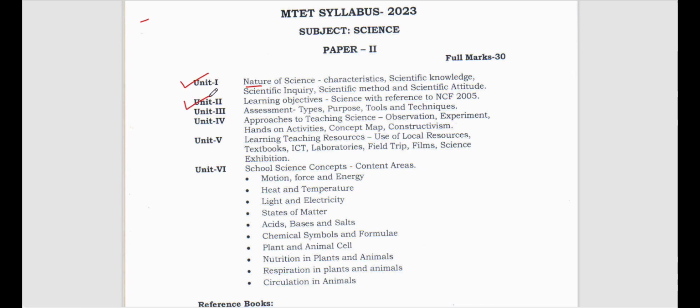So now let's discuss unit 2. Unit 2 is about learning objectives. What are the objectives of learning science? Science with reference to NCF 2005. You all know what NCF 2005 is, right? National Curriculum Framework. So what is the place of science according to the National Curriculum Framework 2005?